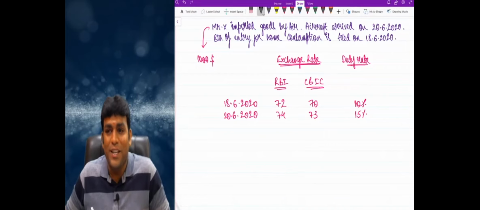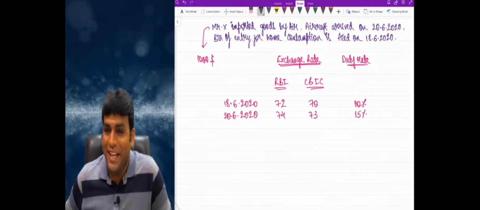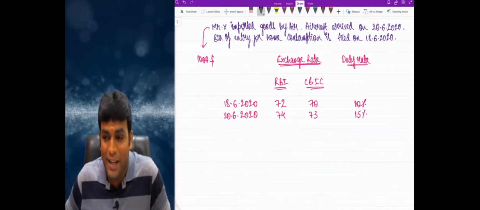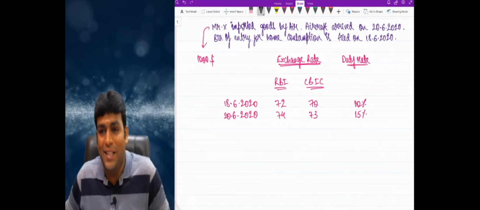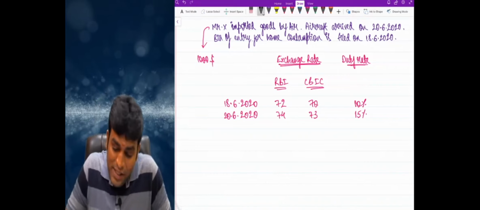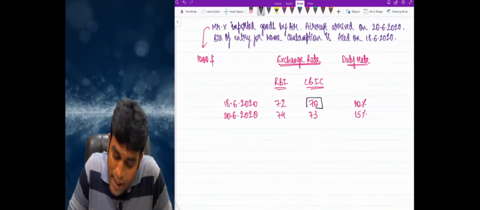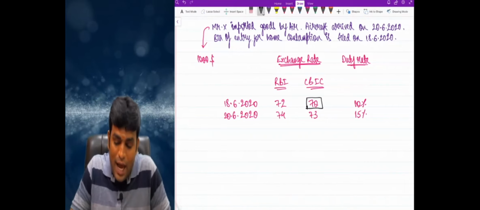Which day we will see, my dear friends? Exchange rate we will always consider on the date of filing bill of entry. Correct or not, my dear friends? That is nothing but 18th June. On that day, what rate will we see? We will see the rate of CBIC. We will not look at RBI rate.